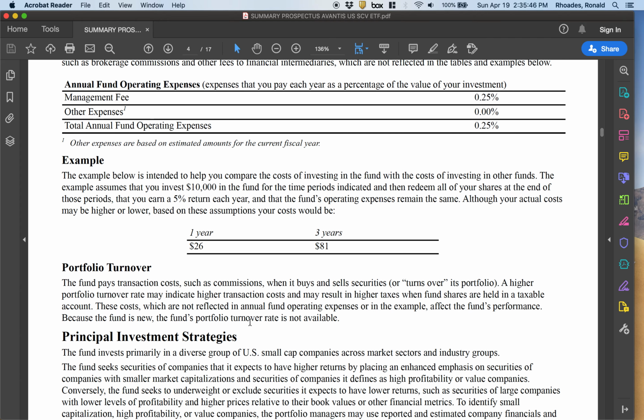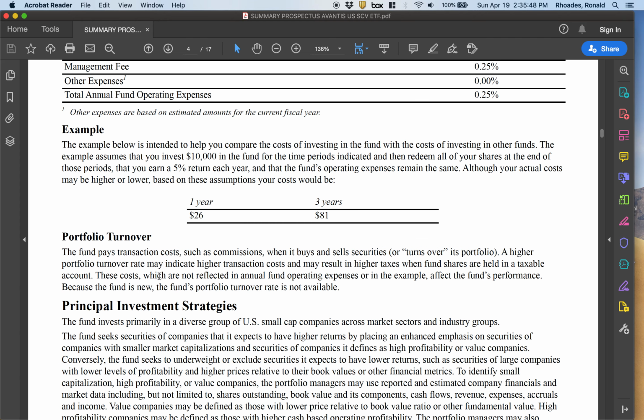Now, we talked about portfolio turnover rate. All right. This fund is new. The portfolio's turnover rate is not available. Now, when the fund is really new and it's just buying, getting cash in and buying stocks all the time, in that first year the portfolio turnover rate, if it doesn't sell anything, is 50%, because you take the sales and the purchases, you add them together, you divide by 2, right? So portfolio turnover in a brand new fund can be really high. There's a lot of transaction costs that are being incurred there.